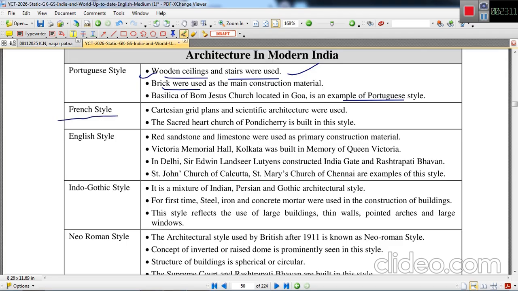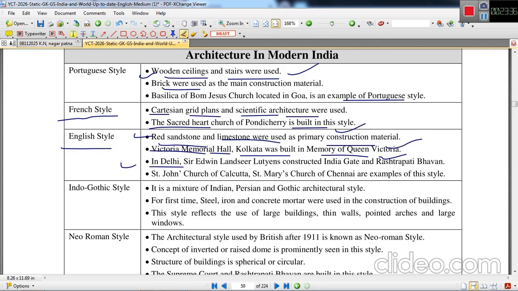French style, Cartesian grid plan was implemented. Scientific architecture was used. The Sacred Heart Church of Pondicherry is built in this style. English style, if we talk about, red sandstone and limestone were used as primary construction material. Victoria Memorial Hall in Kolkata is a very good example. It was built in memory of Queen Victoria.